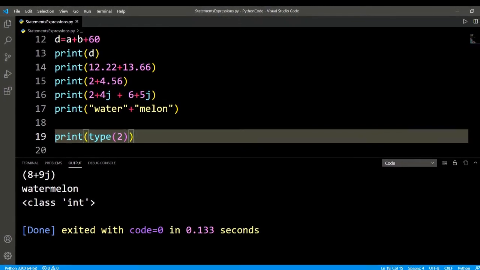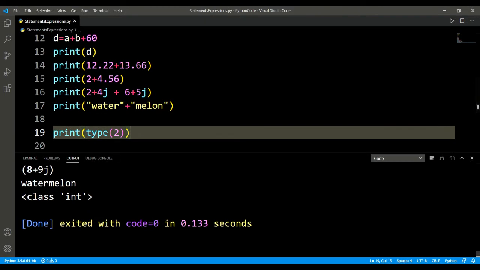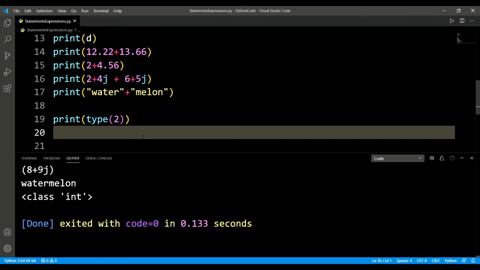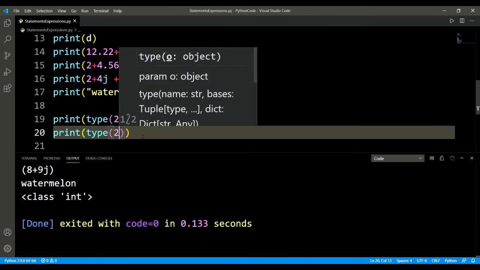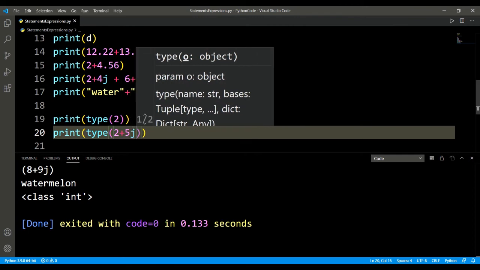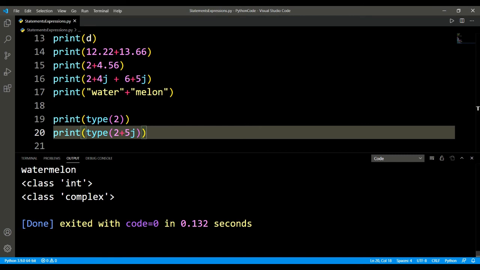It's going to print that this 2 is an object of class integer, right? So this is an integer data type. Similarly, if I do something like this, it's going to tell me that this is an object of class complex. This is a complex data type.